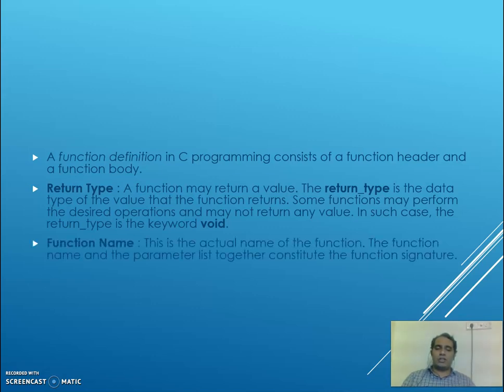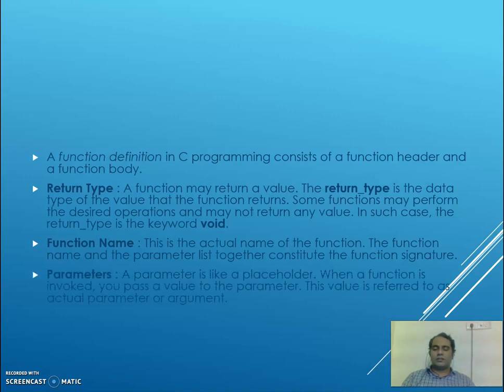Function name, that is the actual name of the function. The function name and the parameter list together constitute the function signature. A parameter is like a placeholder. When a function is invoked, you pass a value to the parameter. This value is referred to as the actual parameter or argument. The values you mention in the calling statement are the actual parameters; the names you mention in the function definition, in the function header, are the formal parameters.